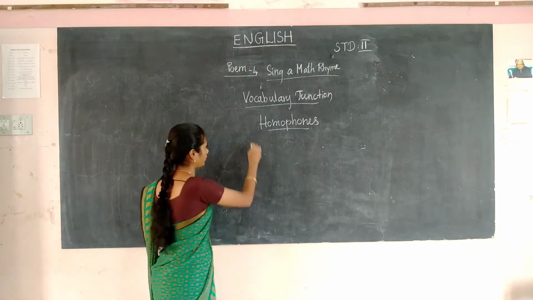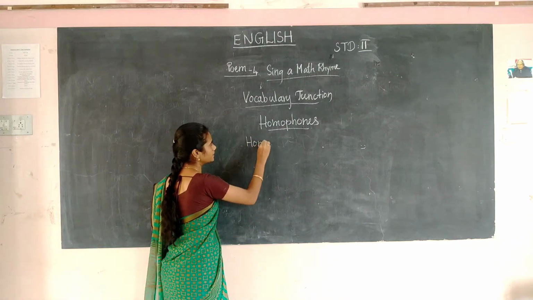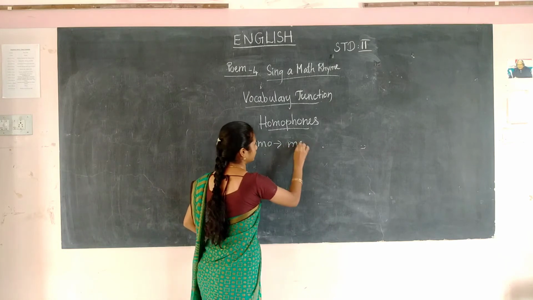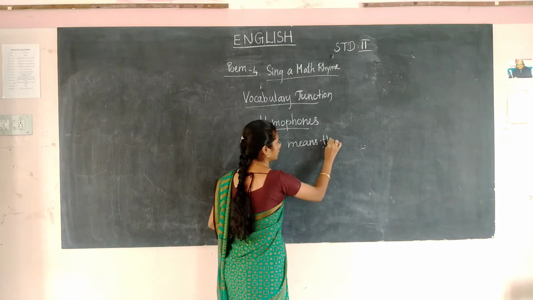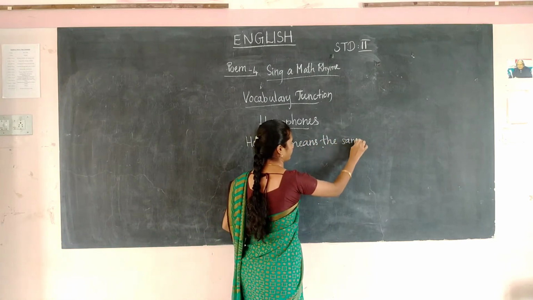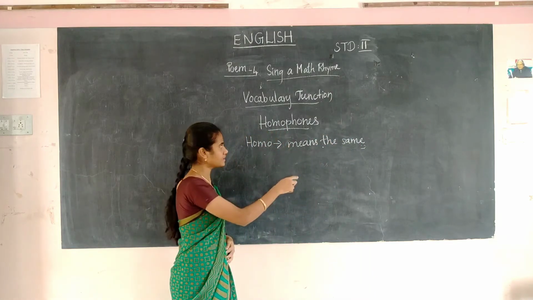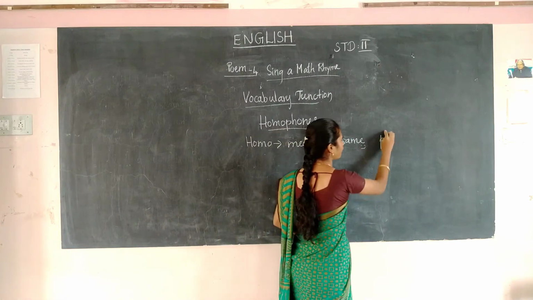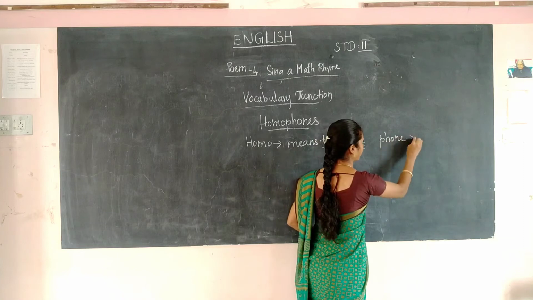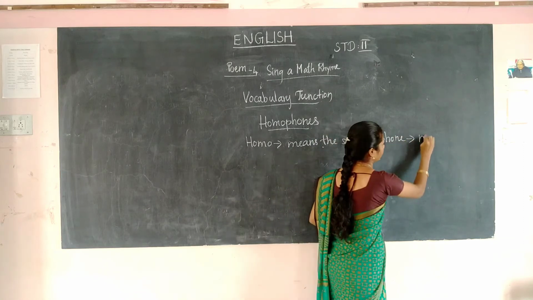Homo means the same. Then phone means sound.